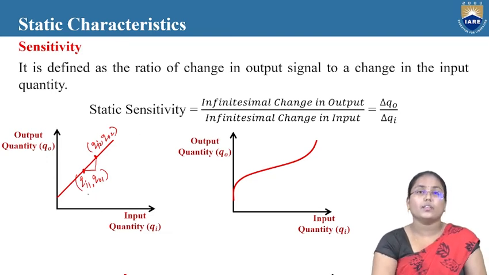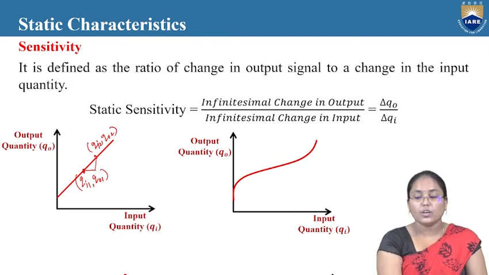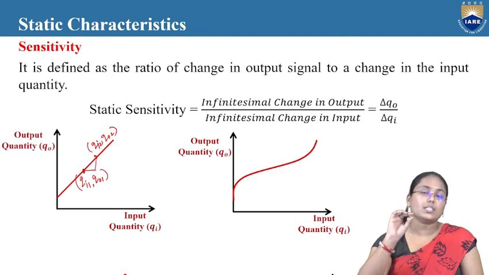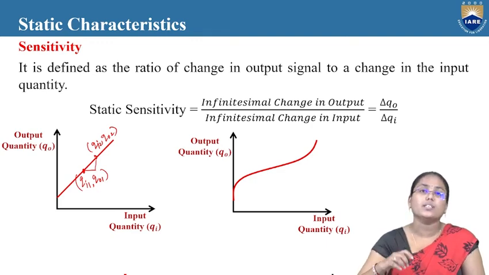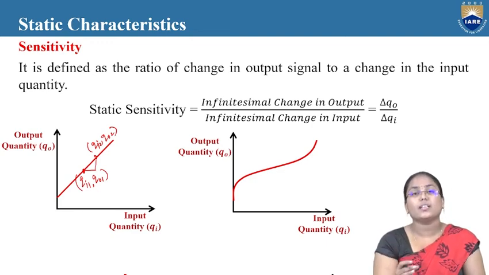So with this you can find the static sensitivity, which is nothing but the ratio of the change in the output signal to a change in the input quantity. With the slightest change in the input, how is the output being changed? That is measured by using the sensitivity parameter. Here, as we are looking at the static characteristics, it is static sensitivity.